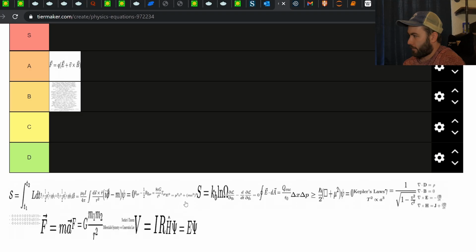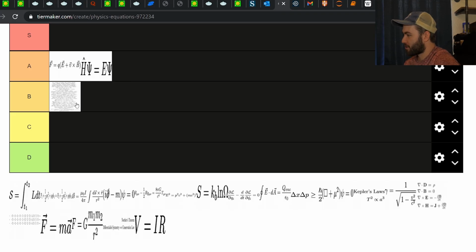I'm going to put this, because of how iconic it is, I'll put it on A tier as well. Ranking the Schrödinger equation above the standard model Lagrangian.